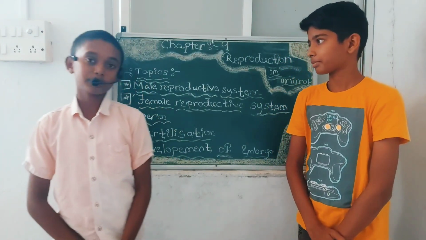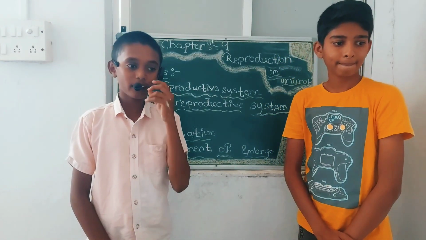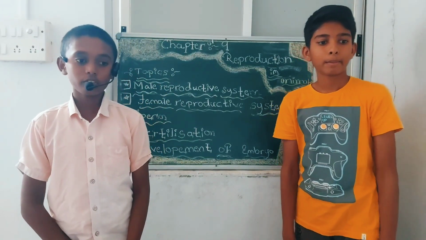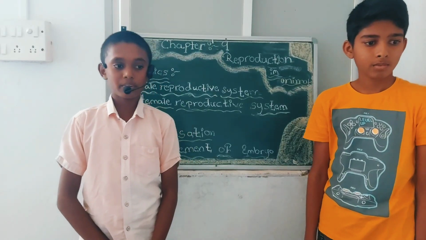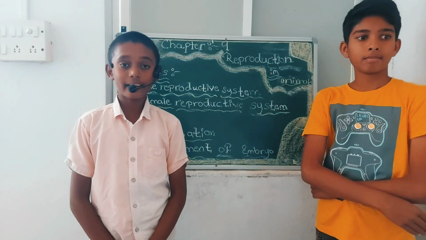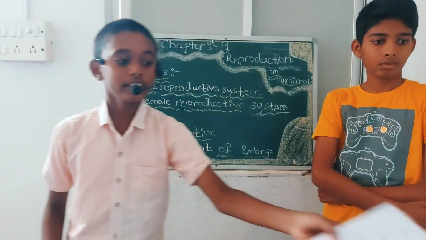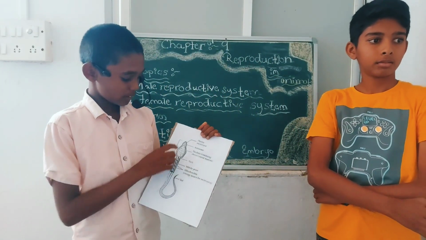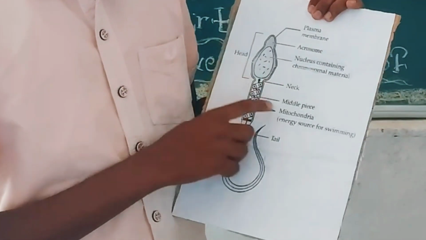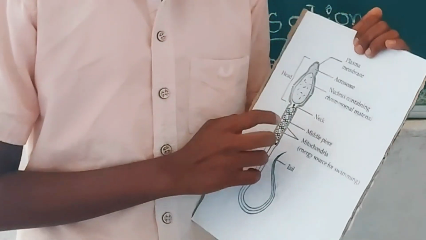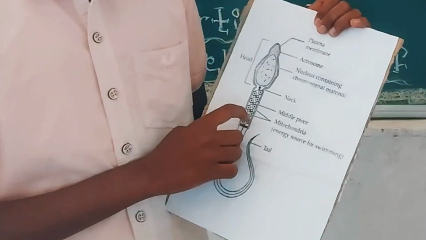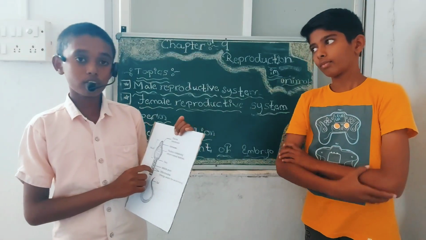Sperm is very small in size and is only visible under the microscope. Each sperm is a single cell which consists of nucleus, cytoplasm and cell membrane. A sperm has a tail, middle piece and head. Now we will look at the diagram. This is the sperm, this is the plasma membrane, this is the nucleus, this is the neck, this is the middle piece as we discussed, and this is the tail, and these are all mitochondria. This is the energy source of the sperm for swimming.